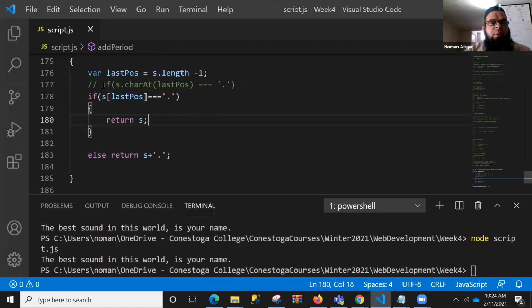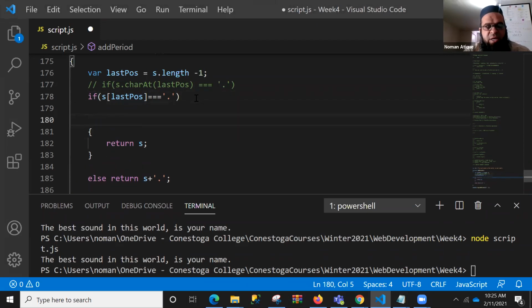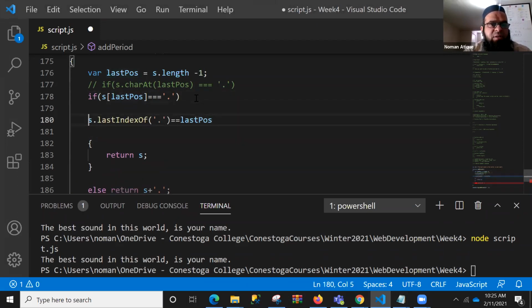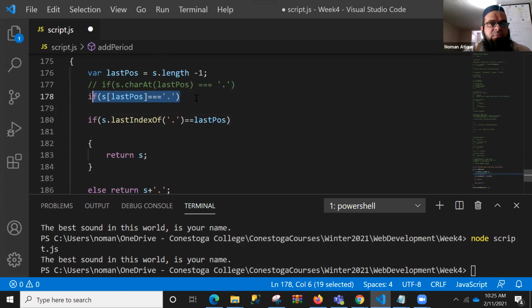So Dharani, we are talking about how we could have done this this way, which we have used already, or that way, and one of them was shared by Jeshal. I will copy Jeshal's code and see here. For example, we can do something like this: if s dot last index is equal to last position, and I can comment this out.